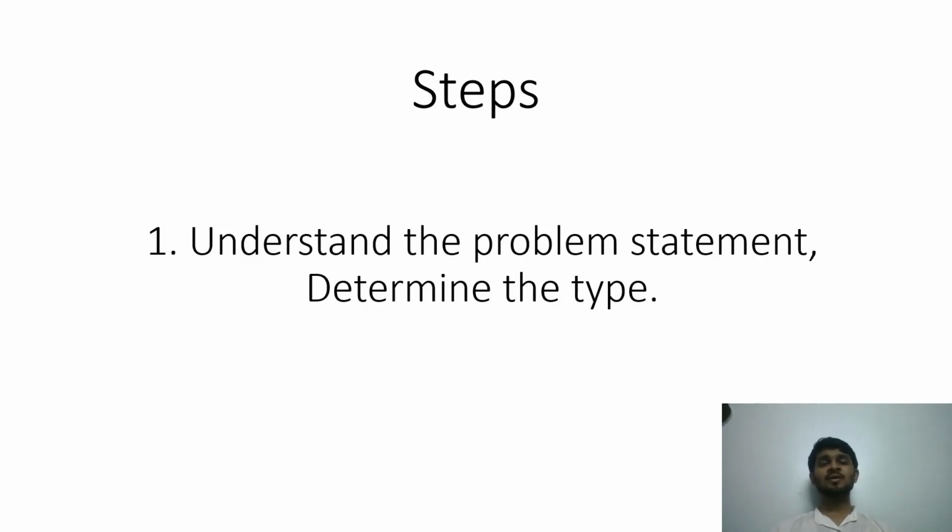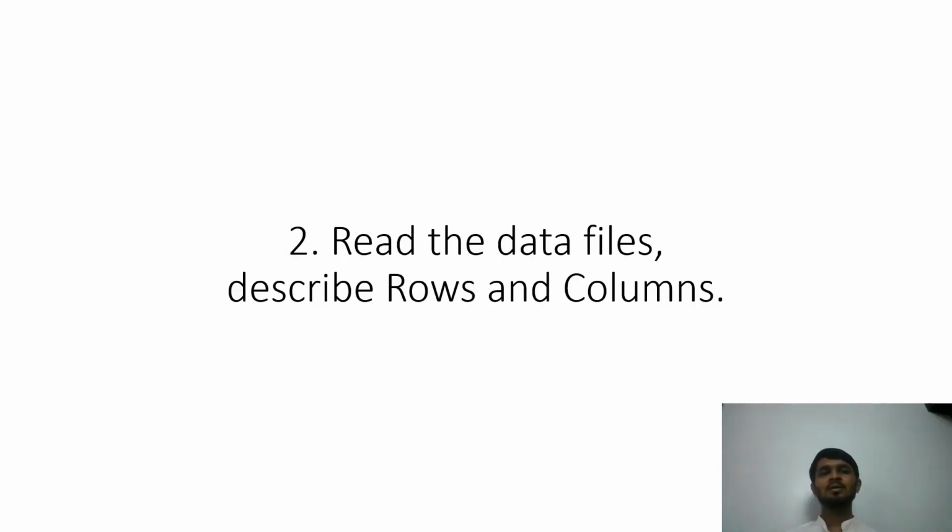Now, since we know that all the classification problems are the ones where we have a discrete value of the output, and in our case, we have a discrete value of the output, that is the survived column, that is ones or zeros. So having these discrete values, we determine the type to be classification. Now our next step is to read the files that the competition is providing us, that is train.csv and test.csv files.